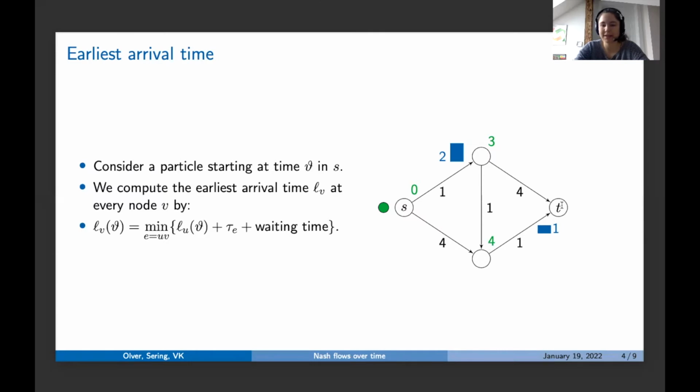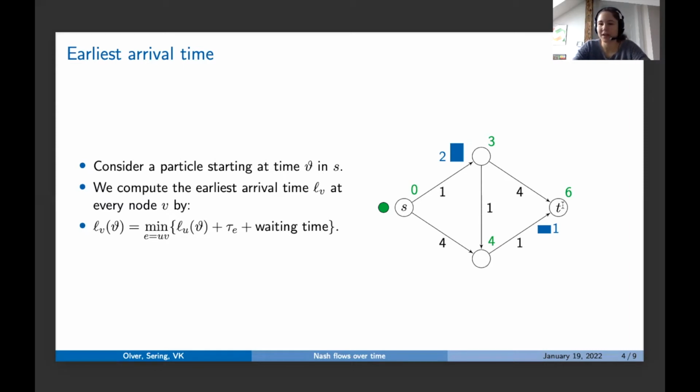And then lastly, here we have 2 incoming arcs. On one end, we get 4 plus 1 plus 1. So the earliest time we can be here is 4, the transit time is 1, and the waiting time is 1 as well. So this will give us a label of 6. Or 3 plus 4, which is 7. So the minimum is attained in this arc, and we will give the node a label of 6.